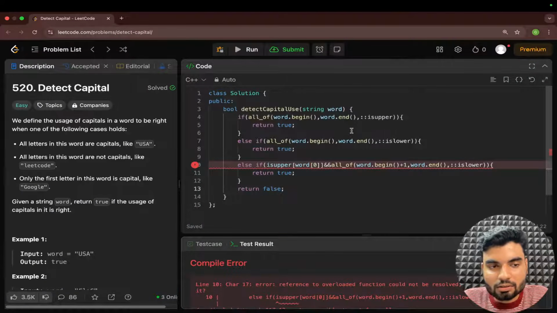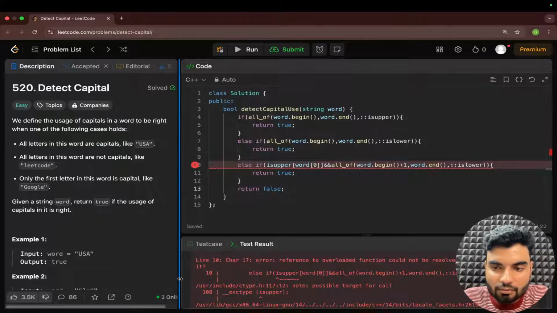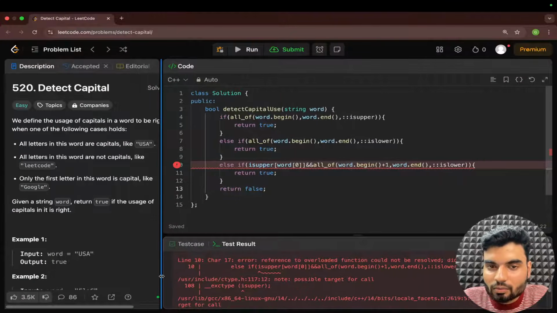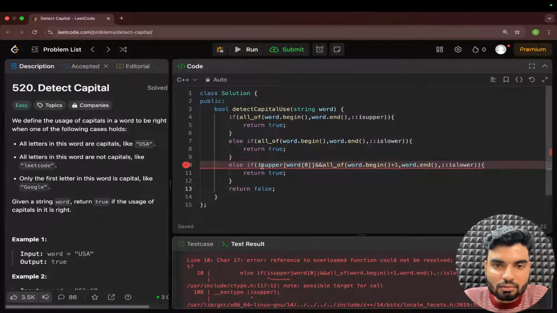What the problem is that, reference the overload function could not be resolved. Did you mean? What is this error saying? I can't even see it here. Can we call it? Yes, I was calling it here. Oh, I missed this thing.